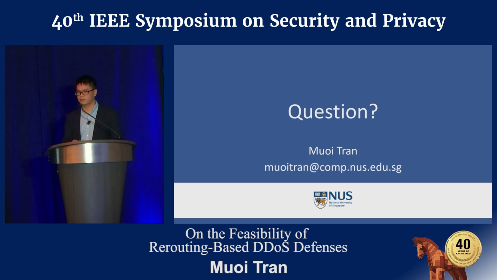So the blackholing is like you use BGP to absorb the attack traffic. Is that what you mean? Yes, to null route at like tier 1s and IXPs. But if you want, we can take this offline. Okay, sure. Thank you.